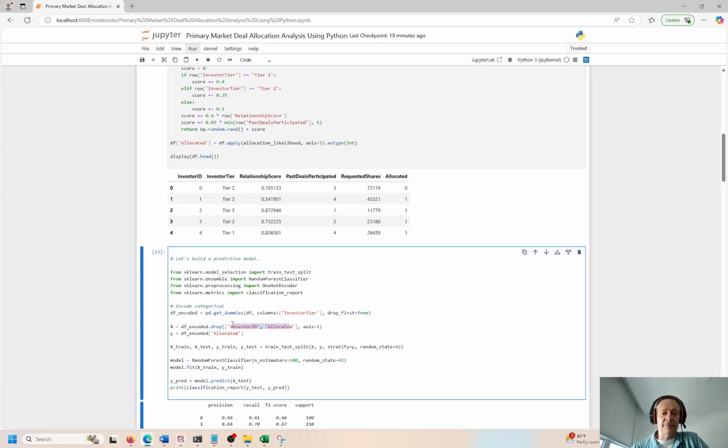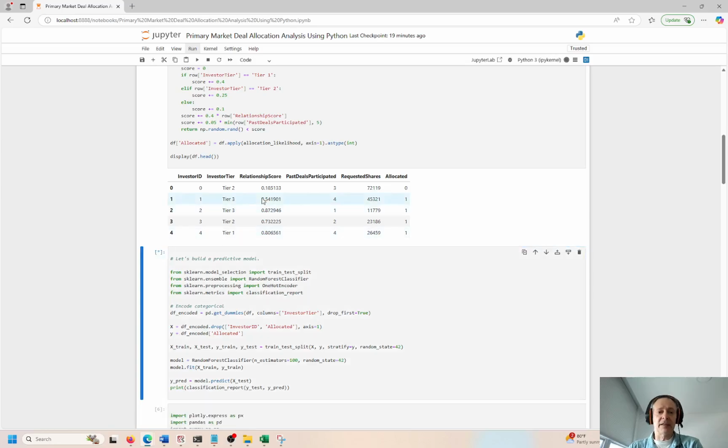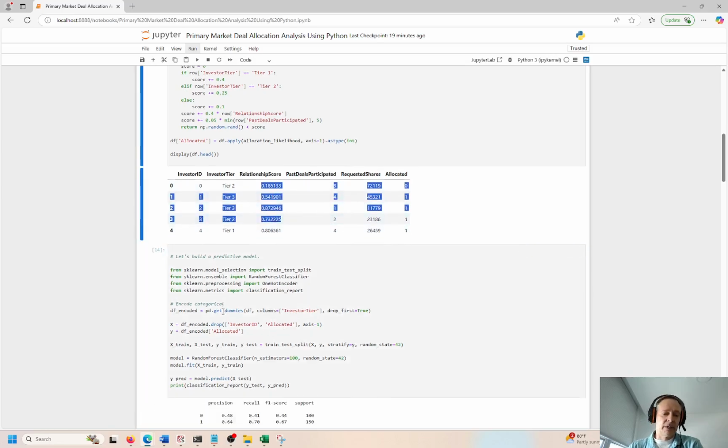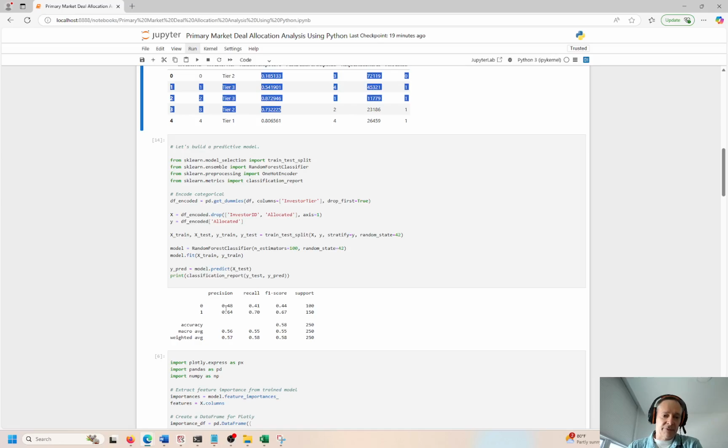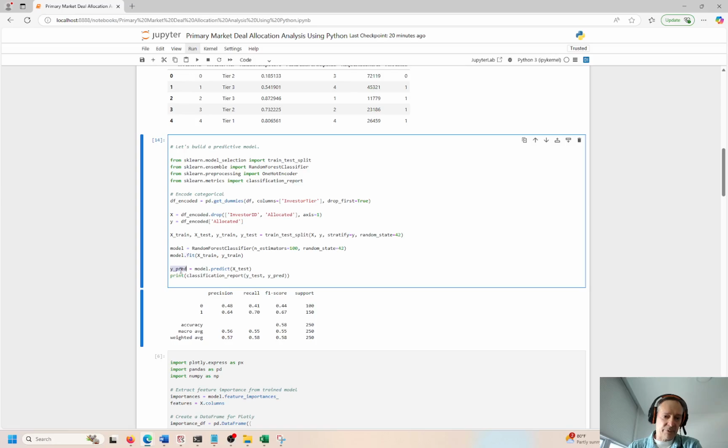And you'll never use an ID because that has no bearing on whether or not something is being allocated or not. So hopefully that makes sense. I have several videos on my channel if you want to get more into all the independent variables. X is independent and Y is the dependent. So again, we have the historical data here. I'm trying to do testing and training on the model. It's doing the fitting down here, so everything worked fine and making predictions.